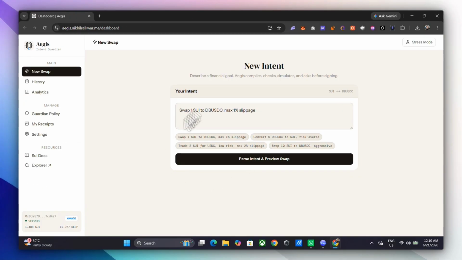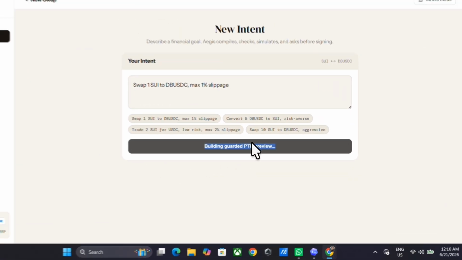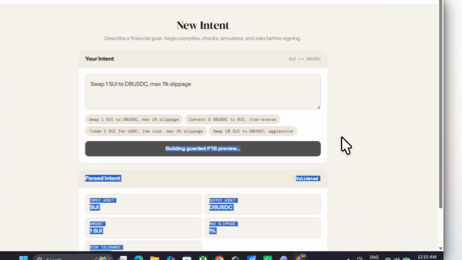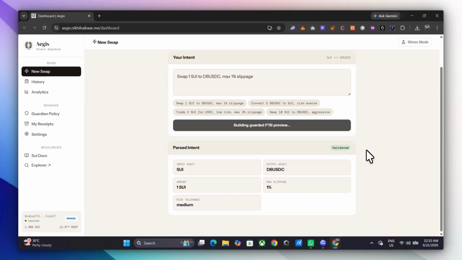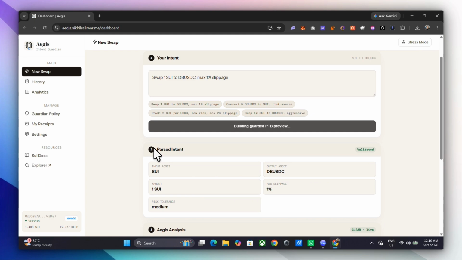I'll request a swap using ordinary language. For this DeepBook testnet market, Aegis maps the familiar USDC name to DB USDC. OpenAI converts the request into a strictly validated intent containing the assets, amount, maximum slippage, and risk tolerance.